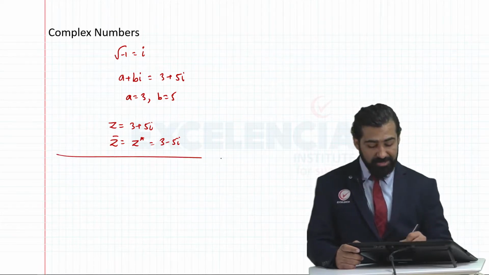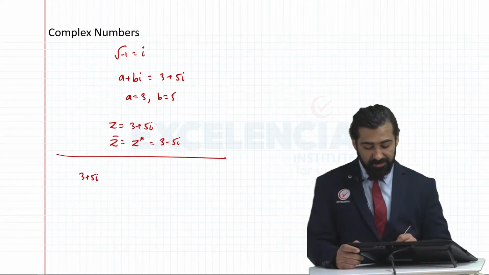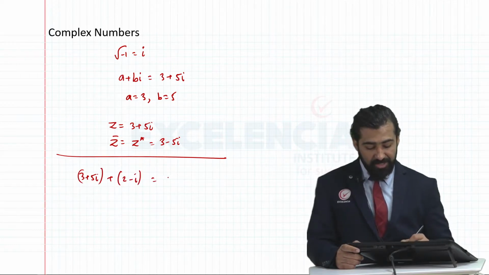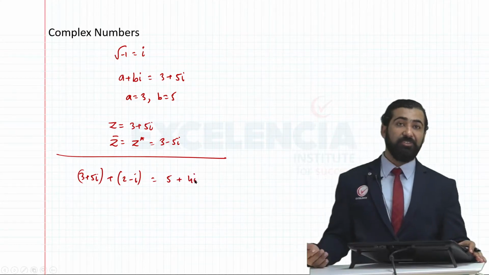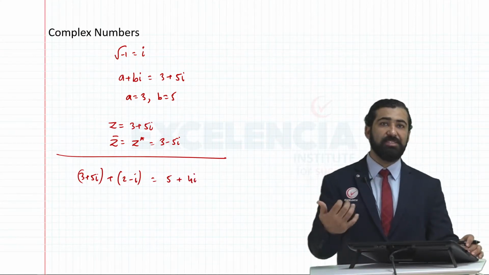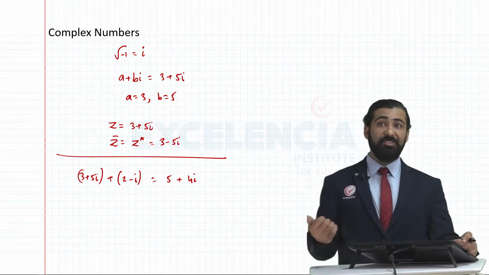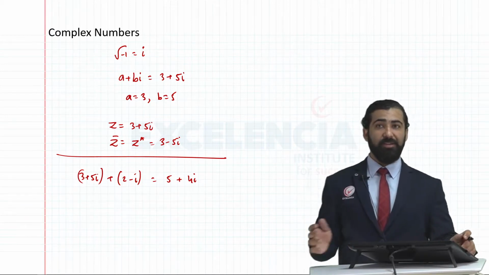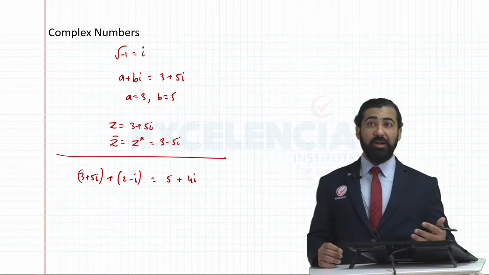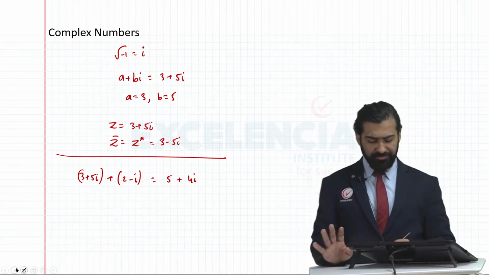To add complex numbers, suppose I want to add 3 plus 5i and 2 minus i, I add up the real parts and I add up the imaginary parts. Similarly for subtraction. For multiplication, it's simply opening the brackets. For division, you multiply with the conjugate of the denominator, and simplify that, and you'll get the division of complex numbers.